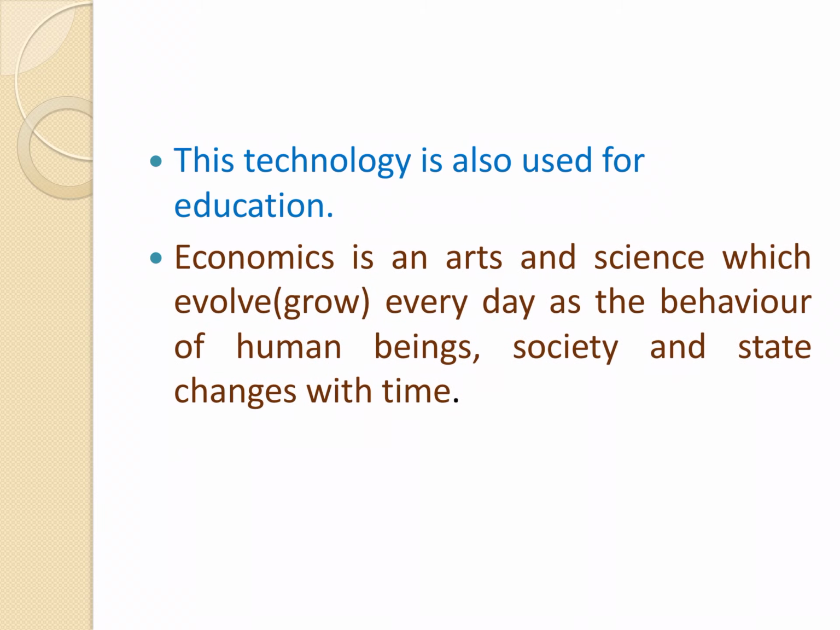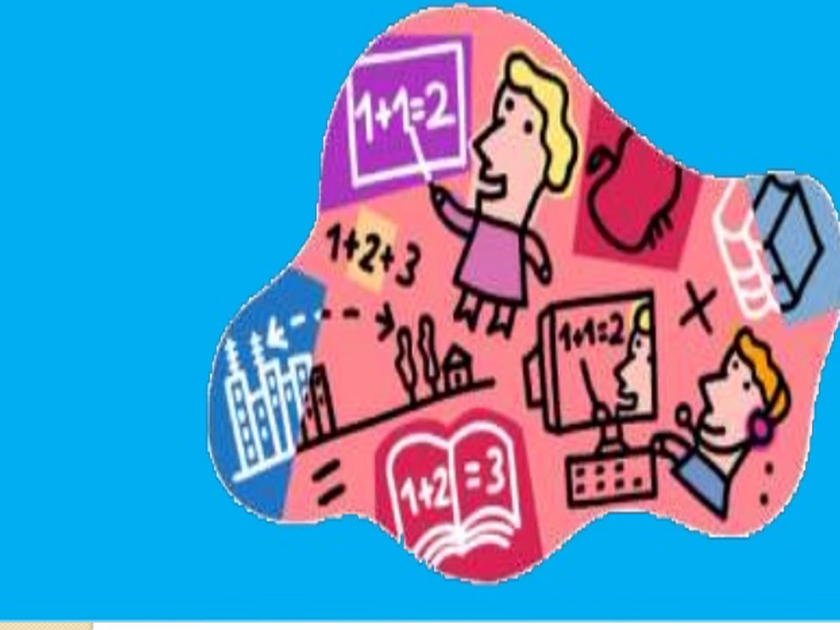Economics is an art and science which evolves every day as the behavior of human beings, society and state changes with time. That means economics is an art and science which grows day by day with the change in behavior of humans and society over time. You can see here the picture is about the computer. You use computer technology, you use the iPad, tablet, everything instead of books also.